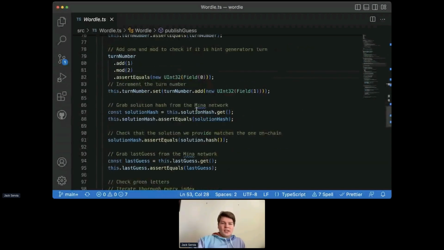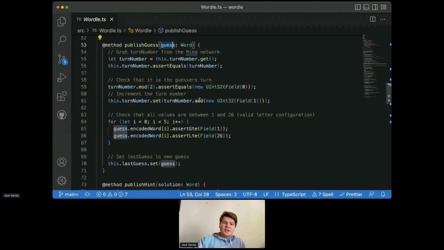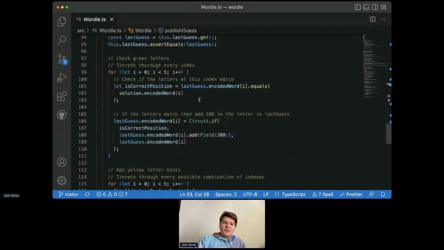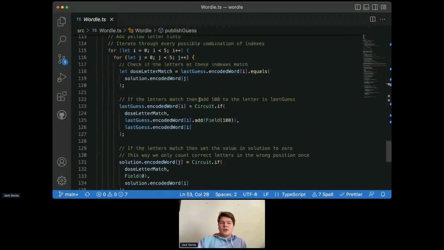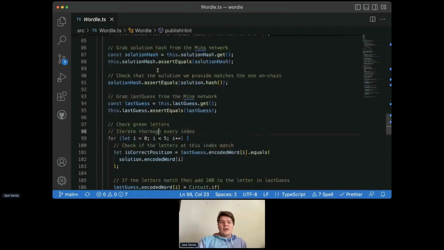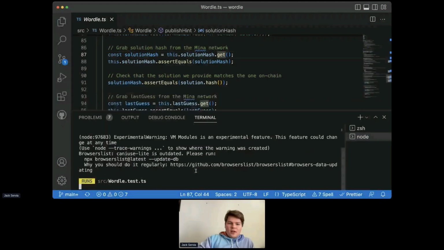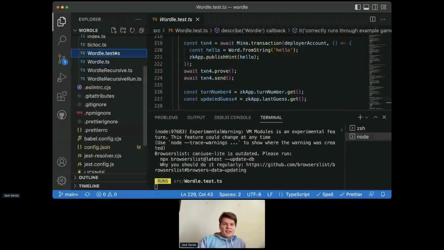And so there's some things that are missing here, like in terms of if you wanted this to be a cool, usable smart contract, and we've done this just for the sake of simplicity for this explanation. But we could do something like, if the user guesses the correct word in X moves, then we pay some amount of Mina to them, or something like that. Yeah, we could have it more configurable in the sense that some permissioned user could change the word. But this is a very simple Wordle example, and we have a test for it that I was planning on explaining in more detail, but we'll gloss through it really quickly because it looks like we only have 10 minutes left. We can jump into this test though still.